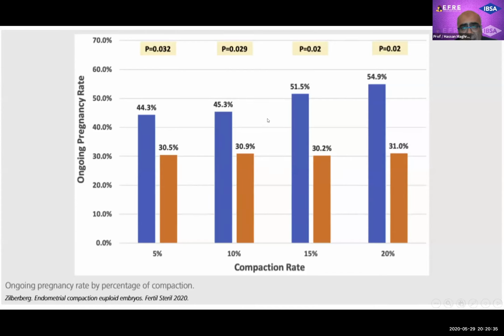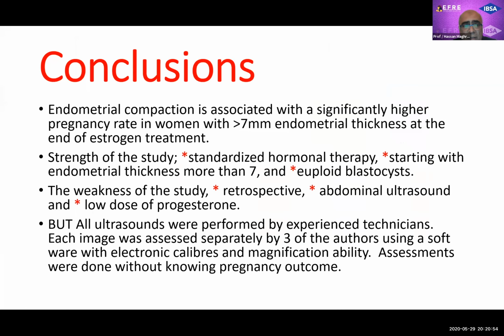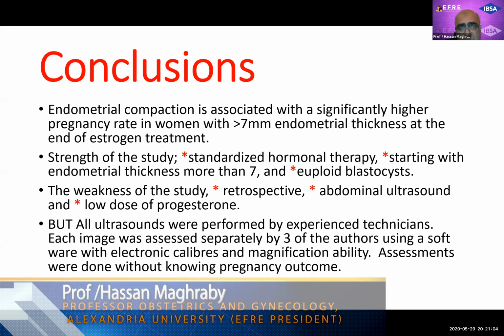But you can see here at 15% compaction, when the endometrial thickness decreased at the day of embryo transfer by 15%, the pregnancy rate was 50-something% as compared to 30%, and this was a significant change. So compaction at this time, at this level, was significant in Professor Casper's study. So endometrial compaction is associated with significantly higher pregnancy rate in women with more than 7 millimeter endometrial thickness at the end of estrogen treatment.